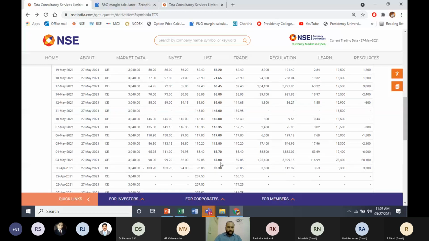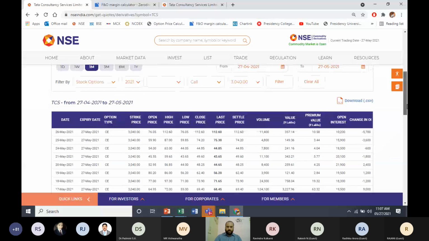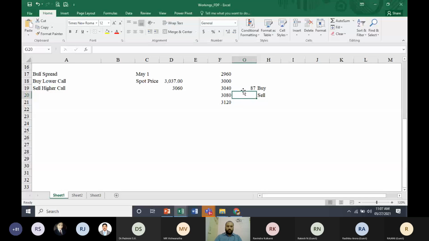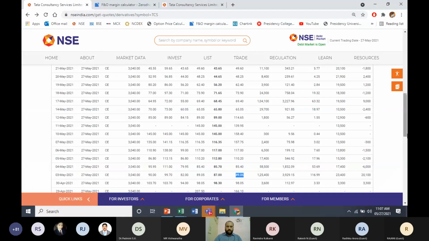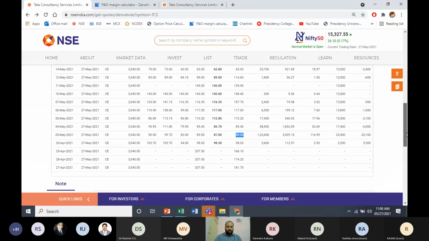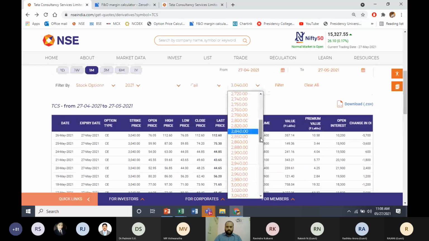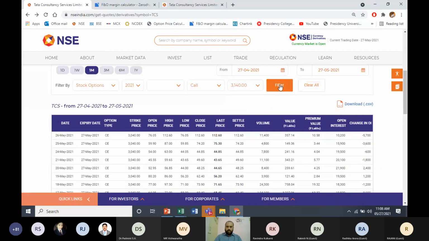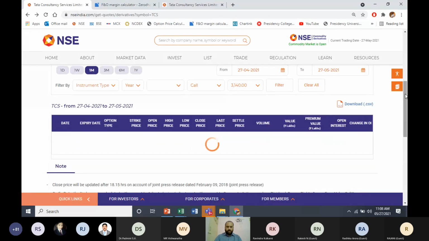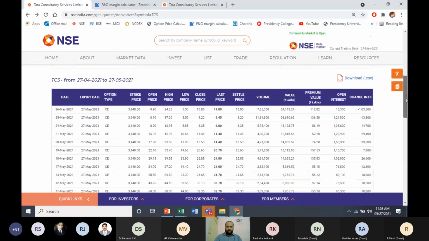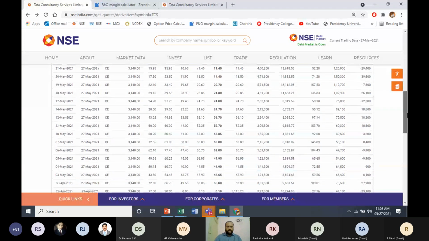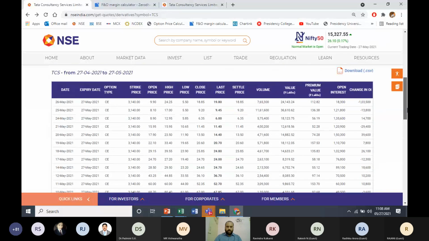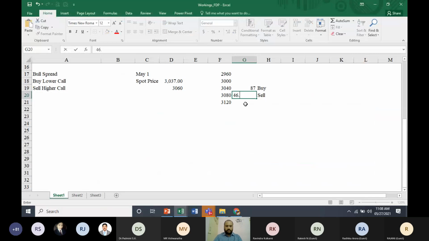On third May, your 3,040 call option was trading at 89 rupees. Sorry, the last traded price was 87. Let me take it as 87 rupees. You're going to buy this at 87. At the same time, we can go a little bit higher, so instead of 3,080, let us take the 3,140 call option. On 3rd May, it was trading at 46.65.